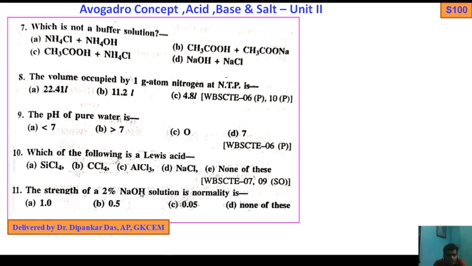The strength of 2% sodium hydroxide solution, in terms of normality, is? I have discussed in the previous video lecture the conversion of strength, percentage to normality, molarity to normality, normality to molarity, and molality. Everything per mass percentage I have discussed. If you go through the class and watch the video lectures, you get the answer. Again I tell you, try yourself. If you do not get the answer, then I will help you.